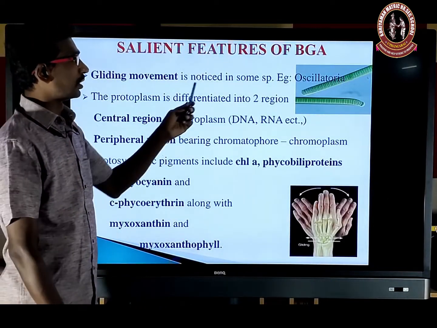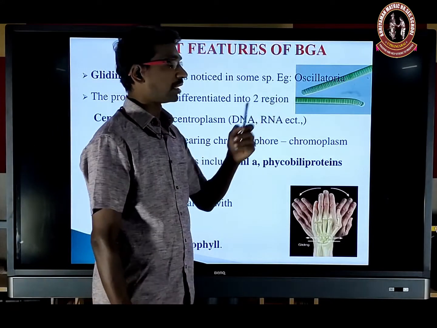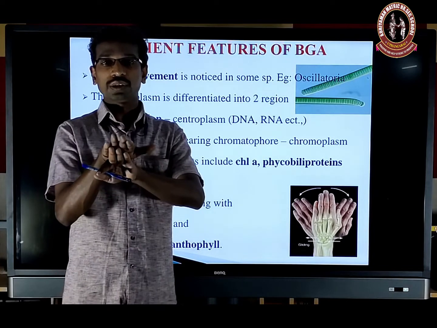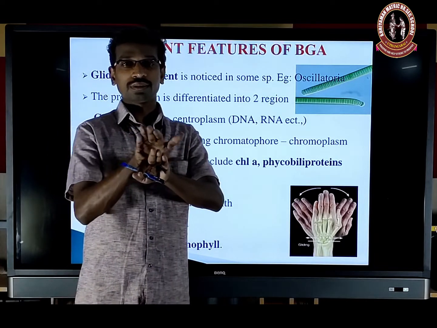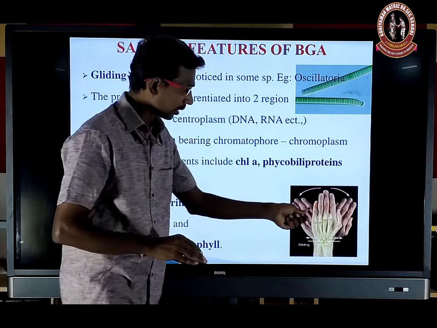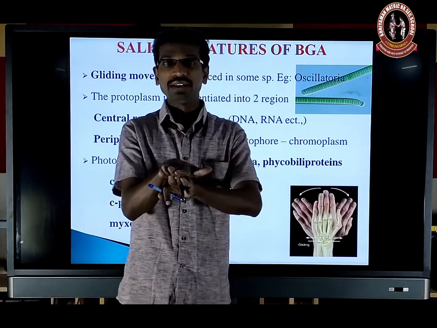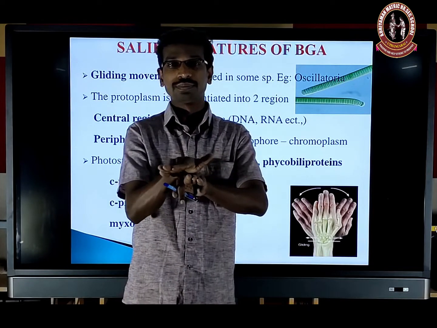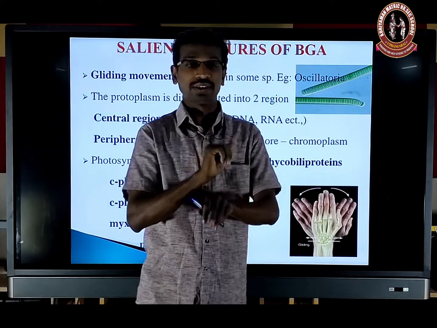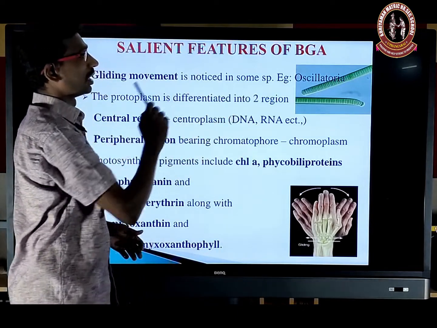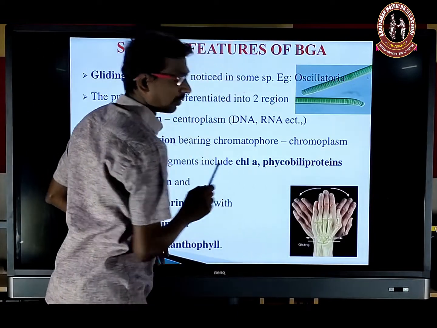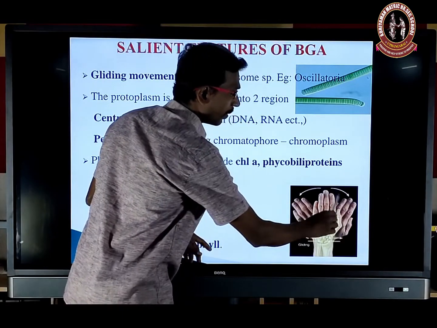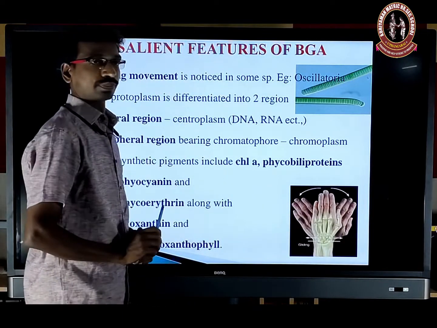Gliding movement is noticed in some forms, like Oscillatoria. Gliding movement means it moves like that, so here the movement is not stationary. That is a gliding movement. The gliding movement is observed in Oscillatoria. Here this picture is clearly visible, it moves like a hand movement, like that. This is a gliding movement.